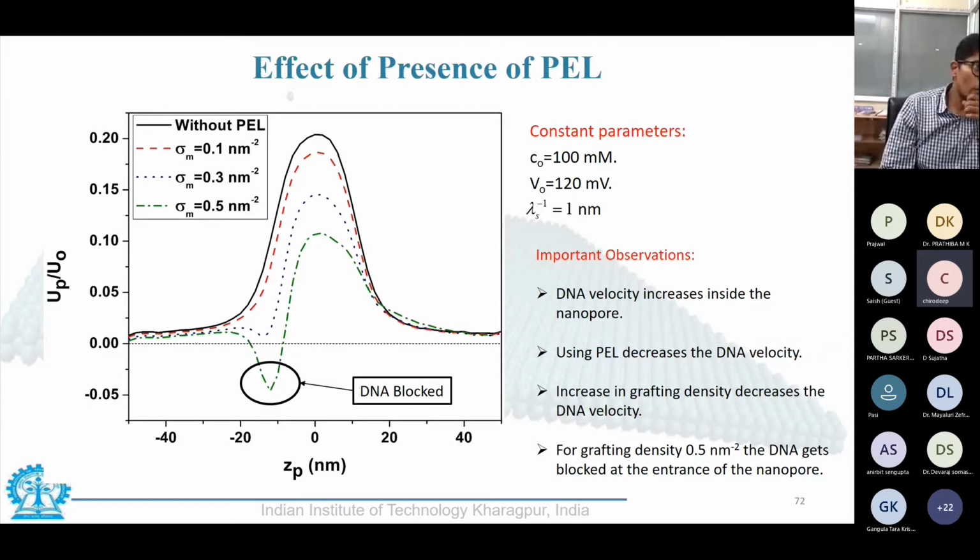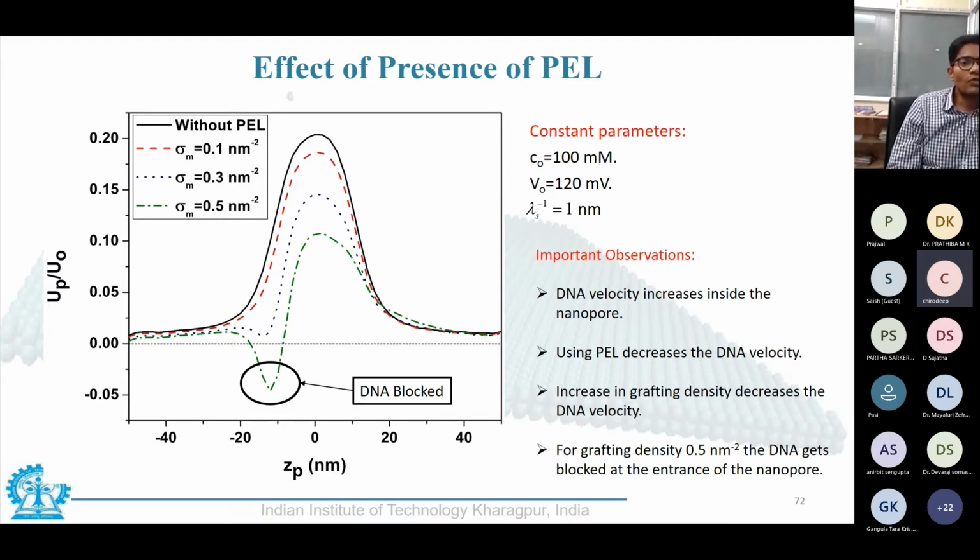So what we do, we change the charge that is on this polyelectrolyte layer, and with variation of charge, we see what is the speed at which DNA translocates through this membrane. And we know if the velocity is always positive, DNA is moving forward. But under certain cases, if the velocity goes negative, we know that the DNA has been blocked in the pore, so it is moving in the reverse direction.